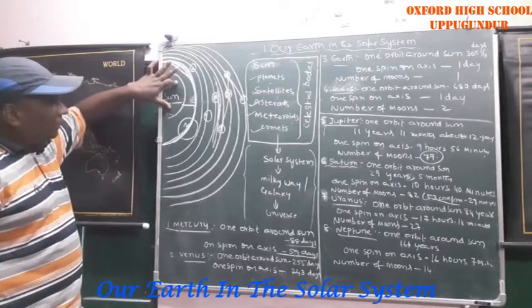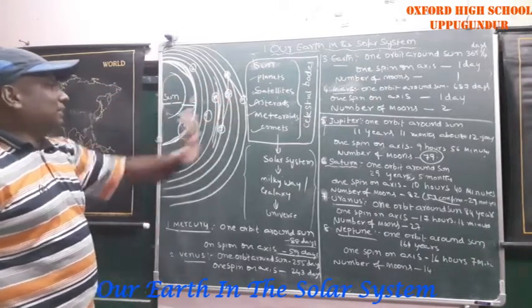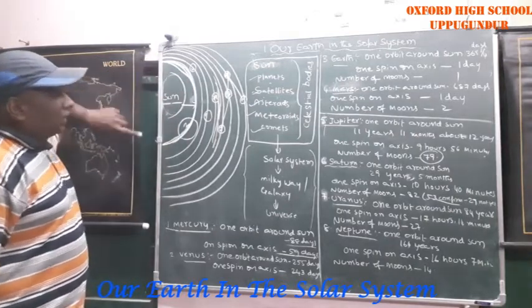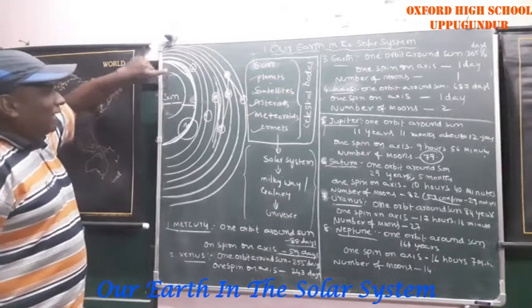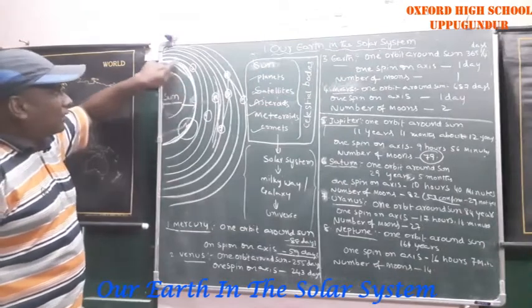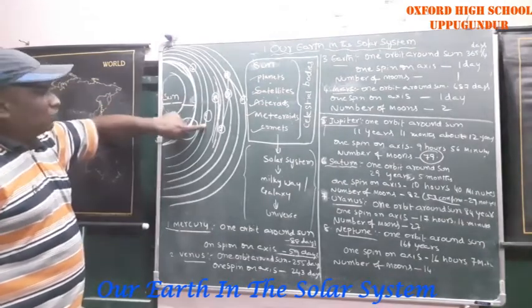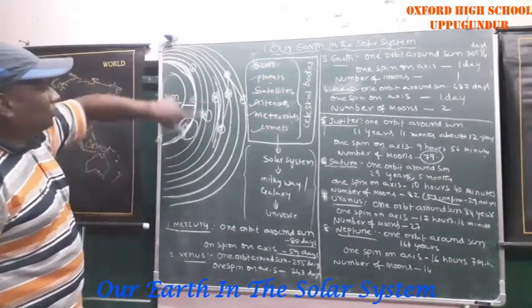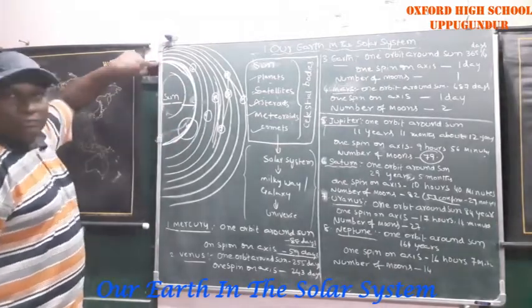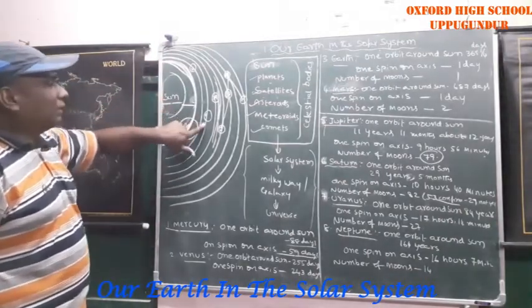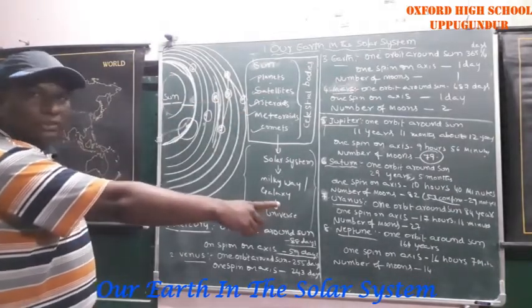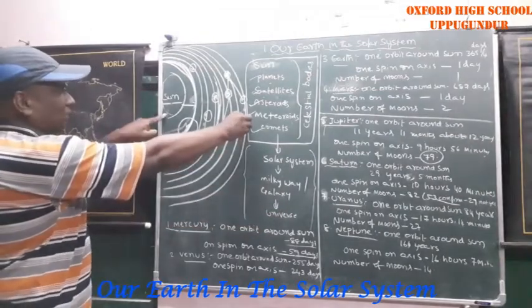Here I have drawn the sun, and after that, one by one, the planets. All these planets moving around the sun is called a revolution. Every planet has its own orbit, called the orbital plane. Earth takes 1 year to finish one revolution, while Neptune takes 164 years, because this planet is far away from the sun.